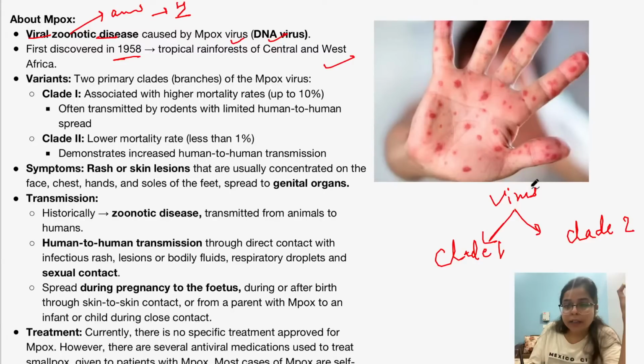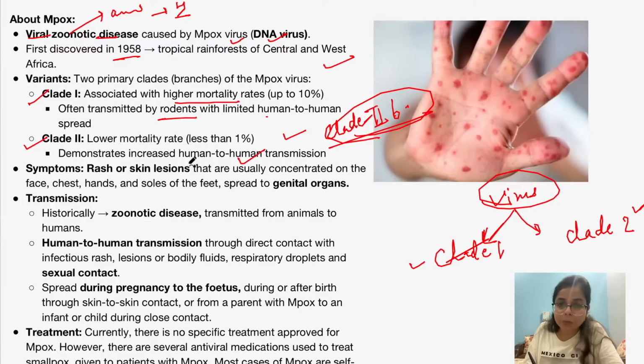An important difference is that the clade 1 virus is transmitted from animals to humans, but the clade 2 virus is transmitted from human to human. So the outbreak of the clade 2 virus is more serious because it can be transmitted from human to human, right? However, it has a lower mortality rate.